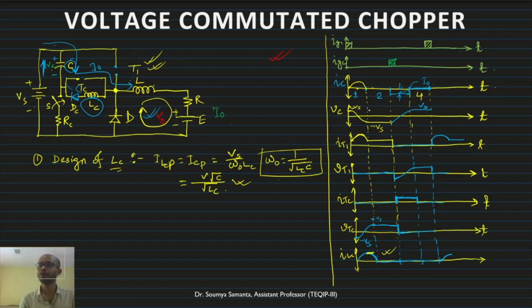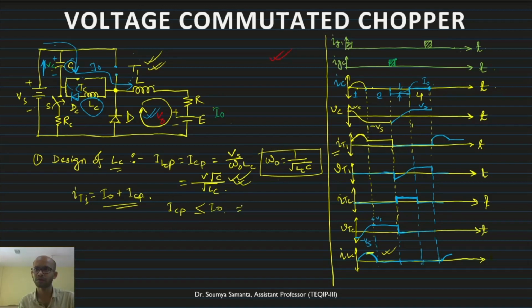Now if we see initially the thyristor current IT1, how much is it carrying? IT1 is carrying I0 plus IC, and at peak the peak current will be ICP, which is equal to this one. Therefore this ICP, which is equal to this value, should be less than or equal to I0.